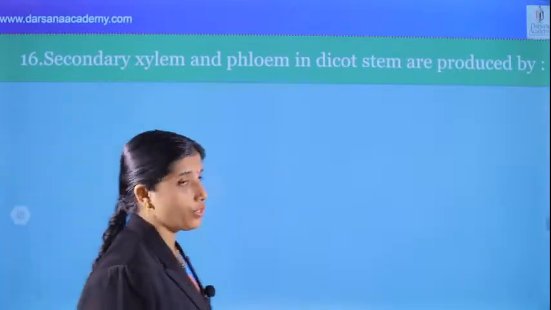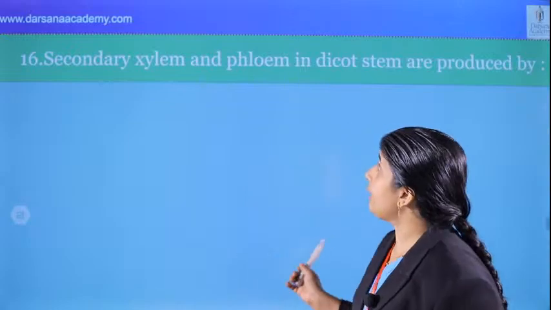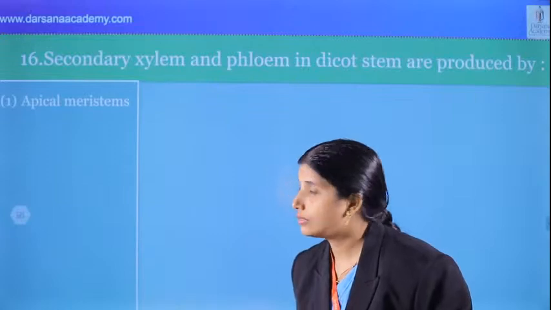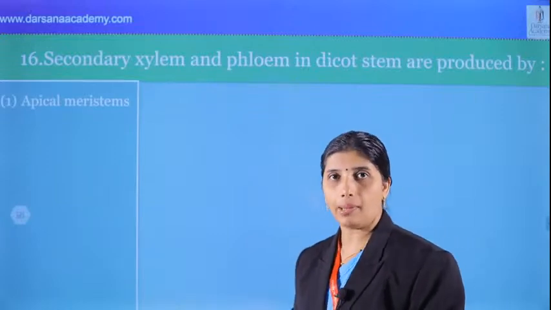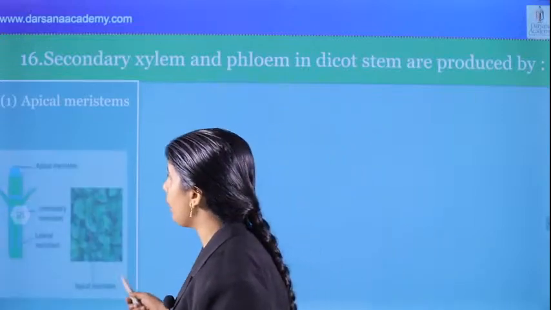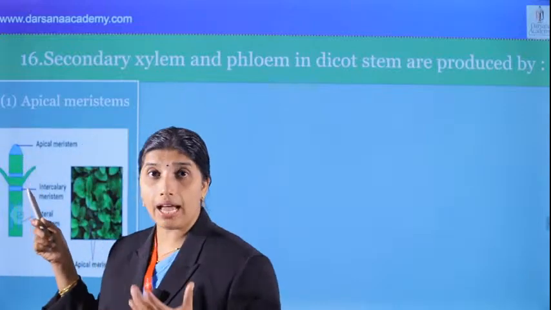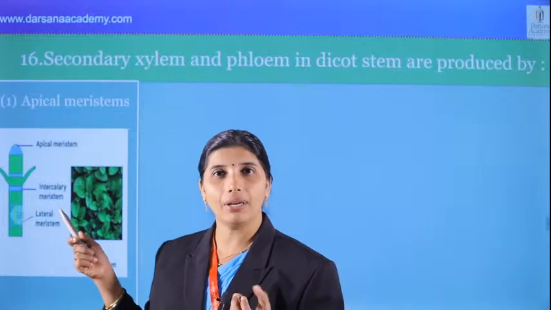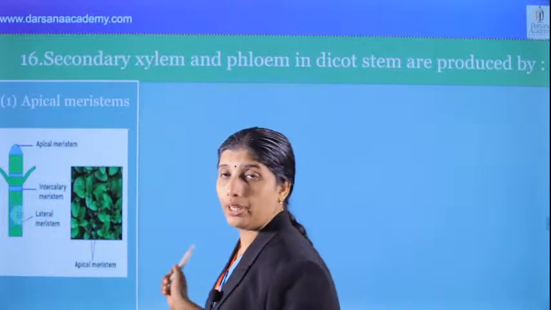And what about the next question? Question number 16: Secondary xylem and phloem in dicot stems are produced by apical meristem? No. What about apical meristem? This is shoot apical meristem and root apical meristem, and also intercalary meristem is there, meristematic tissue. We know that.